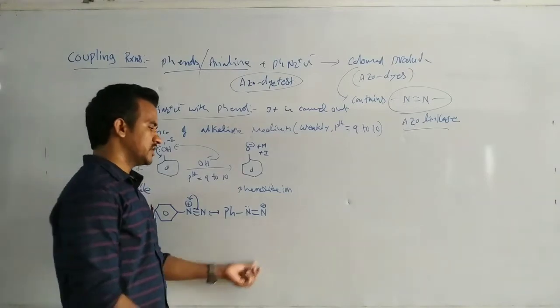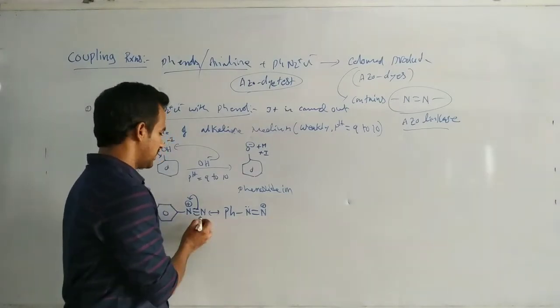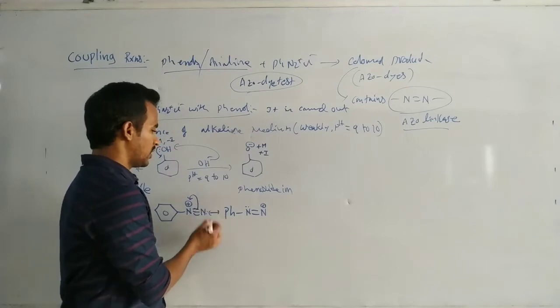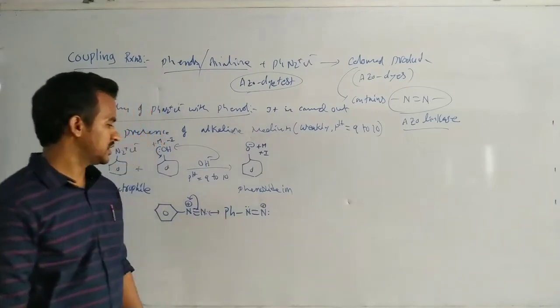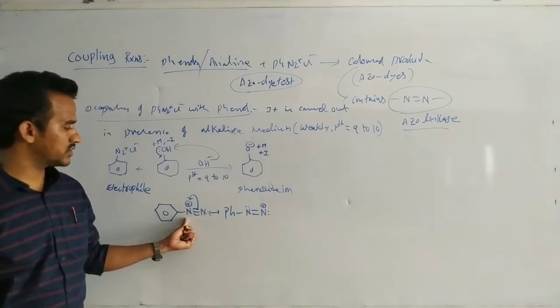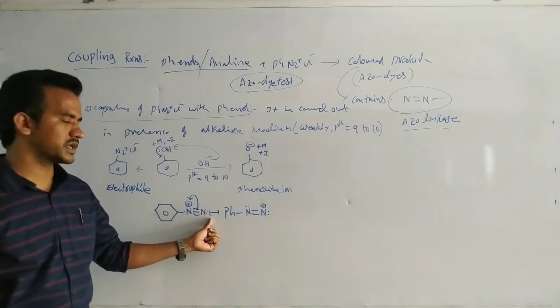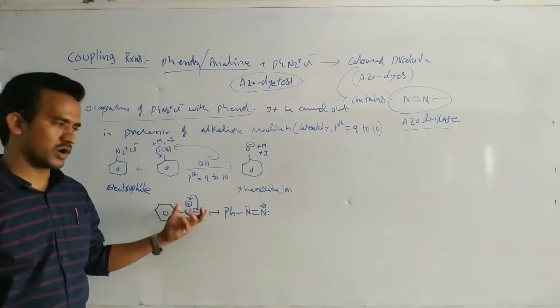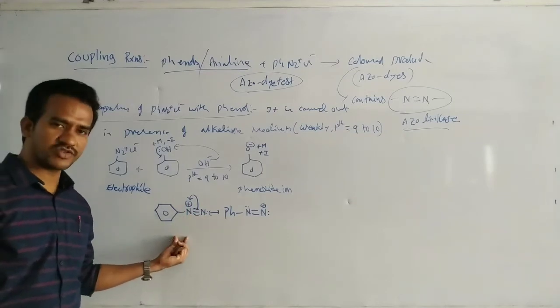This is the electrophile. Around one nitrogen there are 3 bonds and 2 non-bonding electrons, 8 electrons, an octet.